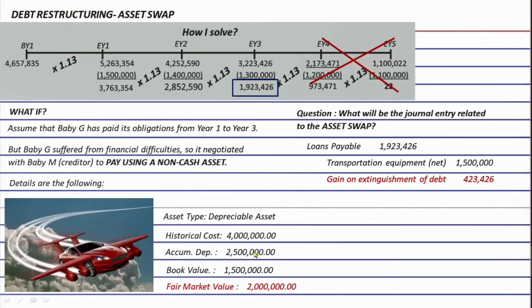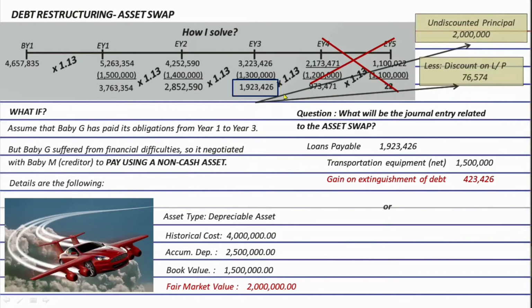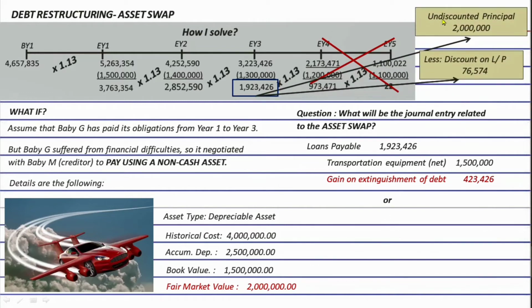Okay? And another one is that sometimes the company, just like here in our example, instead of reporting directly this balance of 1,923,426, separates this balance into two accounts, which are the undiscounted principal, which will go to the loans payable account, and the discount on the loans payable, which is a separate account title also. So, in our case, in this illustrative problem, we have here 2 million as the undiscounted principal balance.